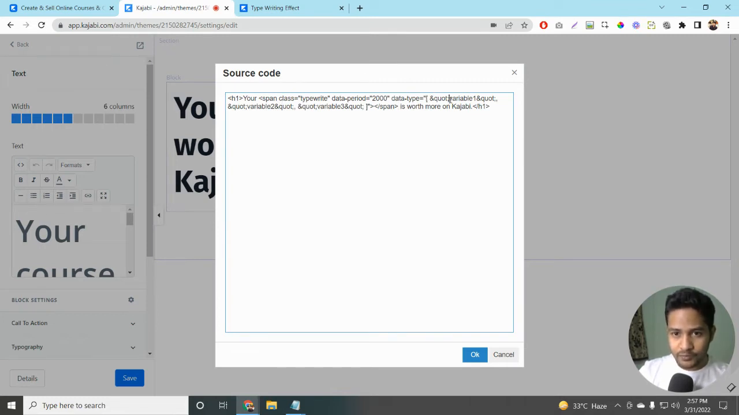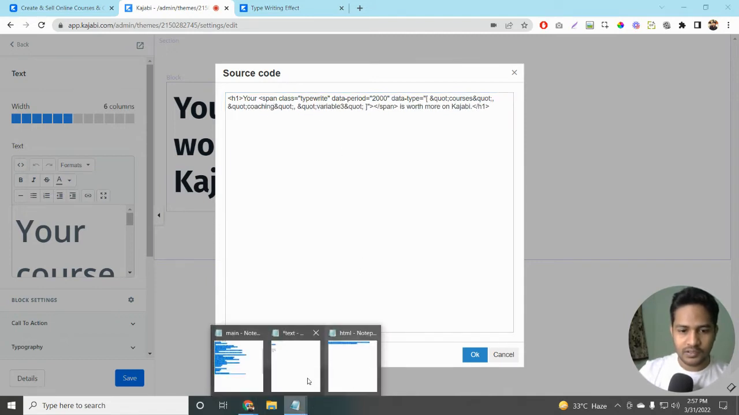Over here, you're going to find three variables: variable 1, variable 2, and variable 3. These are the variables that we're going to be animating. So I'm going to replace variable 1 with, let's say, courses, because that was the first word. Then let's say coaching. And the third one could be community.